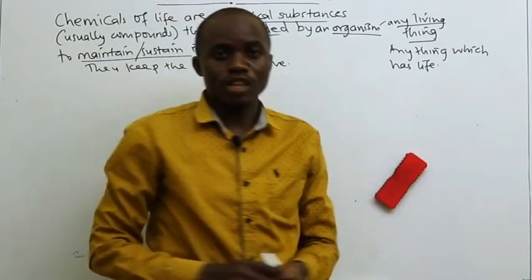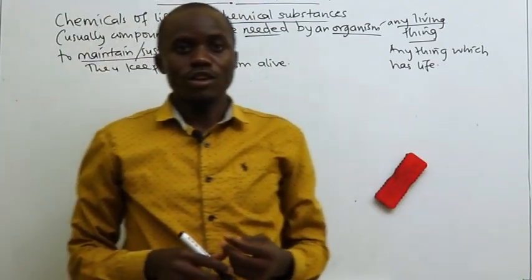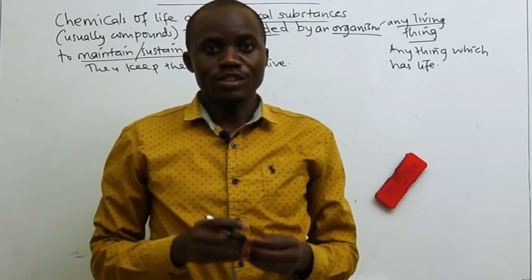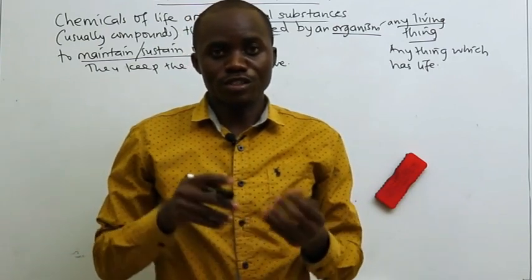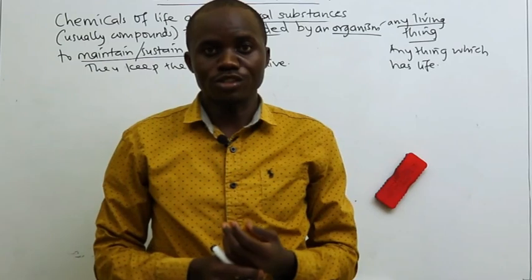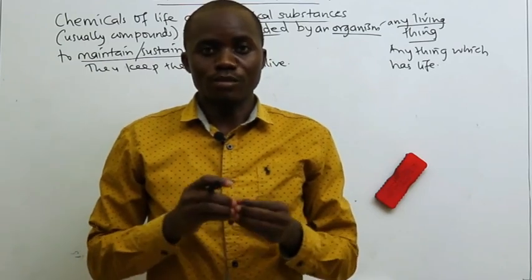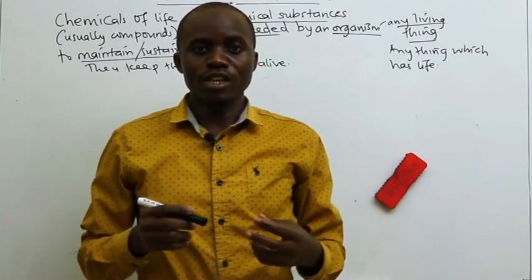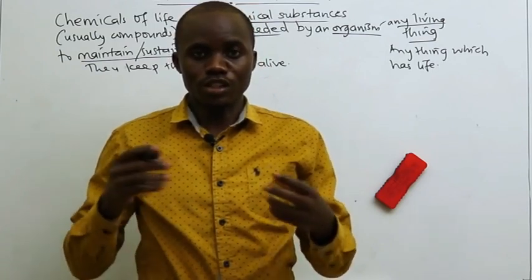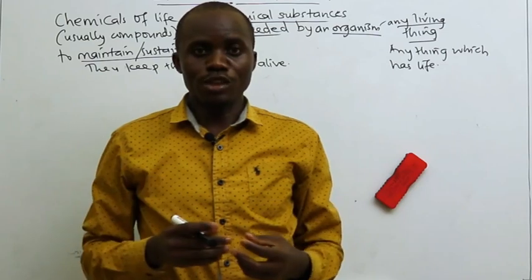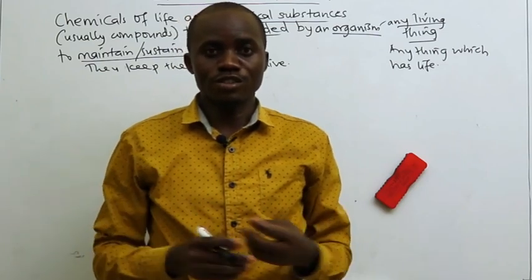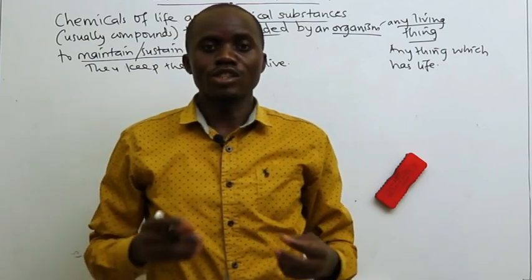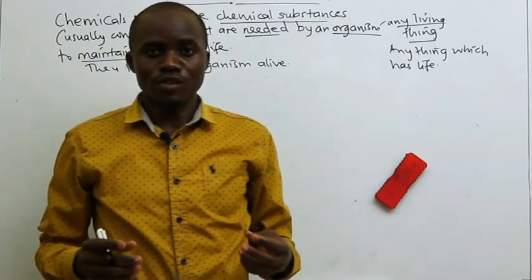So very few of the chemicals of life are synthesized by the organism itself, and the majority are obtained from the external environment. But even for those that are synthesized within the organism, the raw materials of their synthesis are still obtained from the external environment.